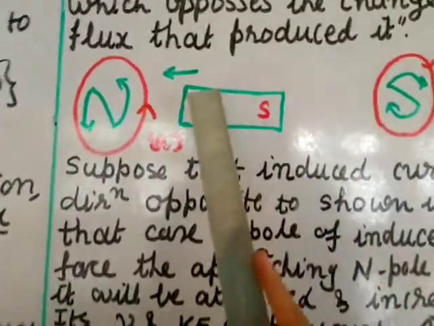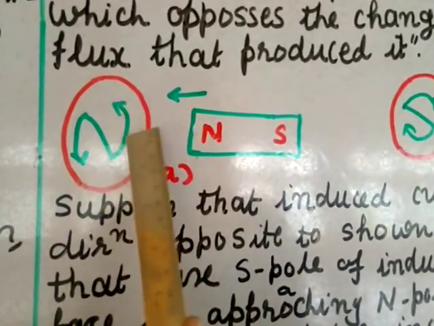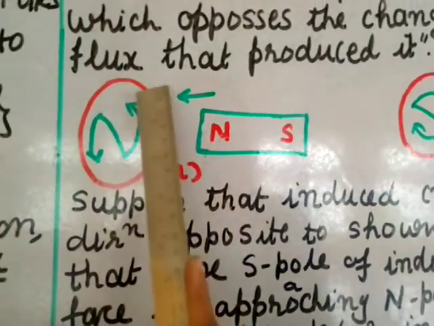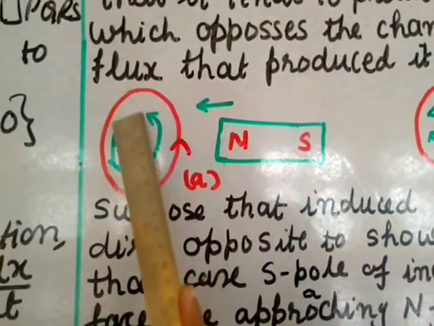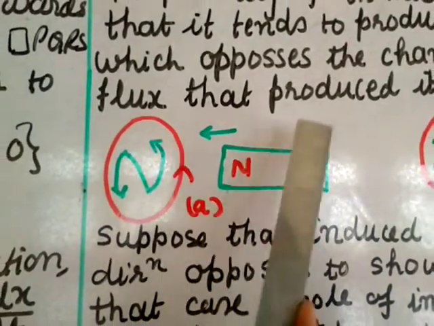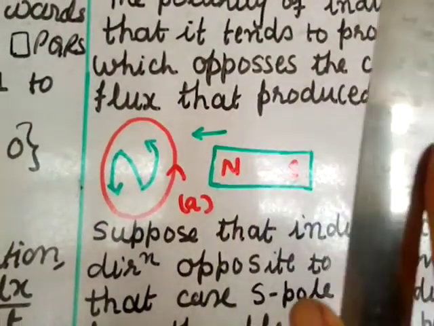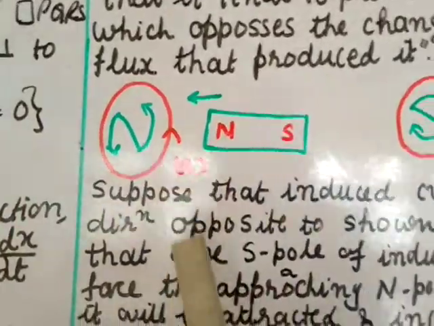So what happens now? Suppose it is not in this sense but the current is in the opposite sense, so it is behaving like the south pole. North pole is coming here, this behaves like south pole, so there will be an attractive force, so there will be acceleration, velocity will increase, and kinetic energy will increase.